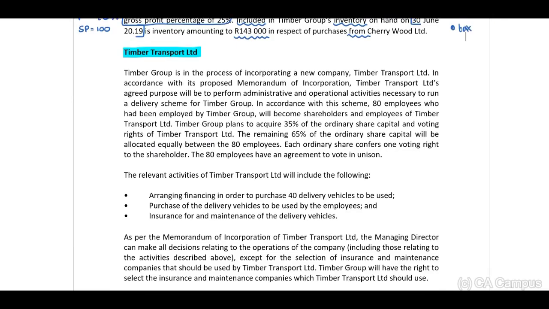Timber Transport Limited. Timber Group is in the process of incorporating a new company, Timber Transport Limited. In accordance with its proposed memorandum of incorporation, Timber Transport Limited's agreed purpose will be to perform administrative and operational activities necessary to run a delivery scheme for Timber Group. In accordance with this scheme, 80 employees who had been employed by Timber Group will become shareholders and employees of Timber Transport Limited.